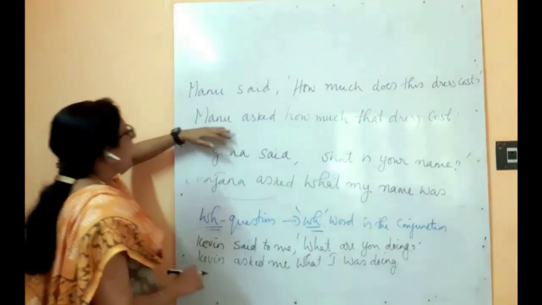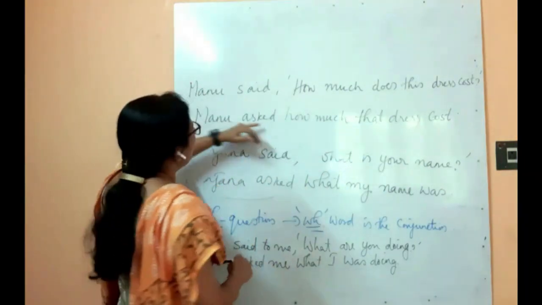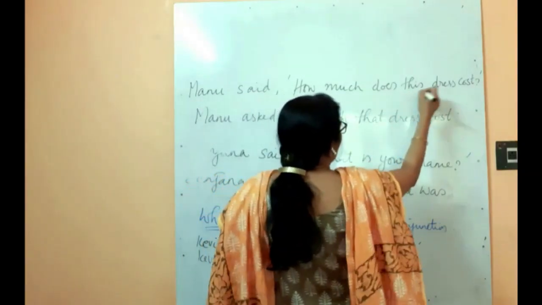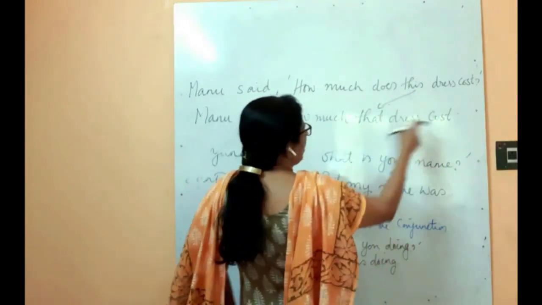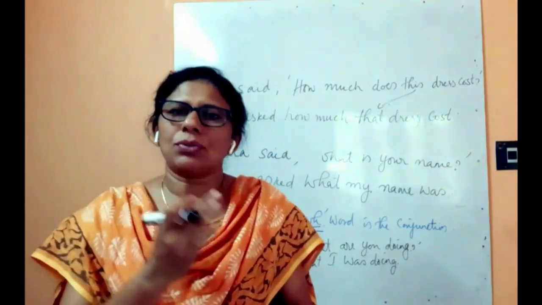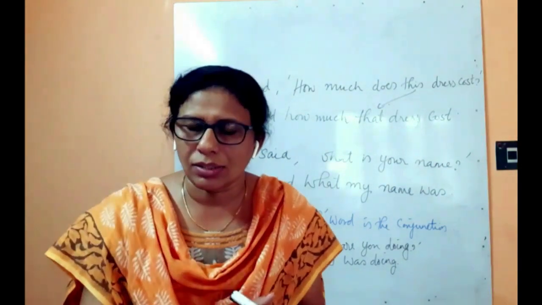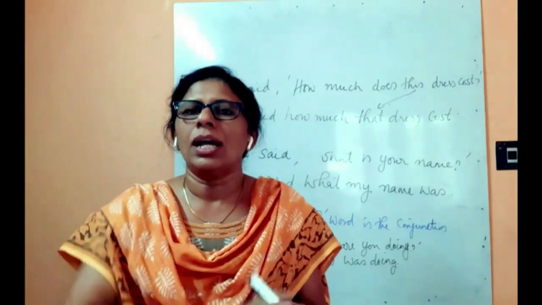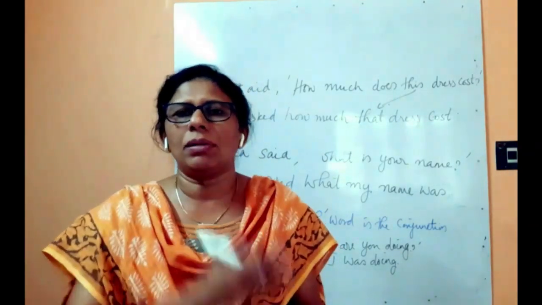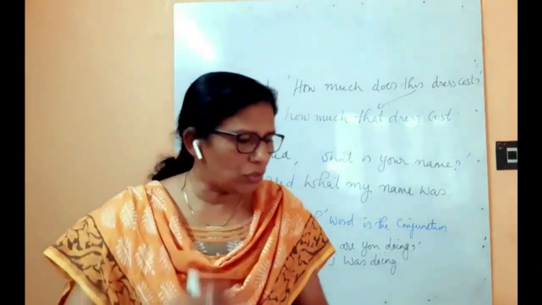So this is the past form. Manu asked how much that dress cost. "How much does this dress": this will change to that. "How much that dress cost." Okay, so this is how the interrogative sentences work. Whether it is yes or no, if or whether will be used, and in a WH question, the same WH word will be used as a conjunction.